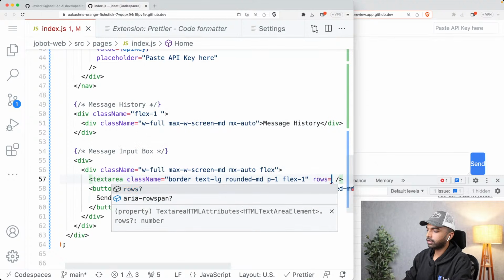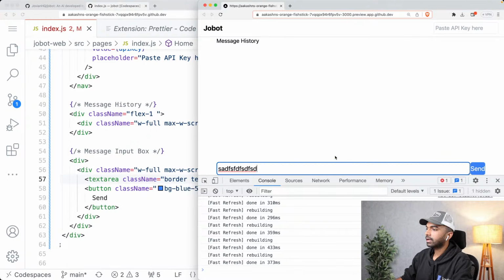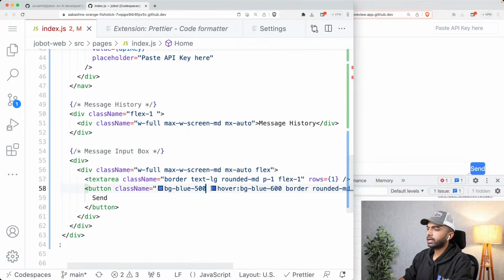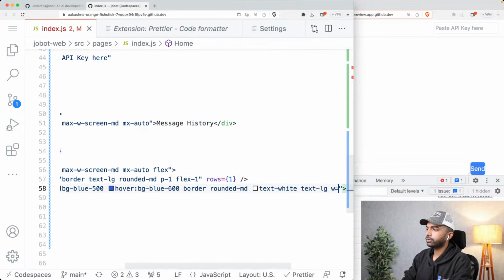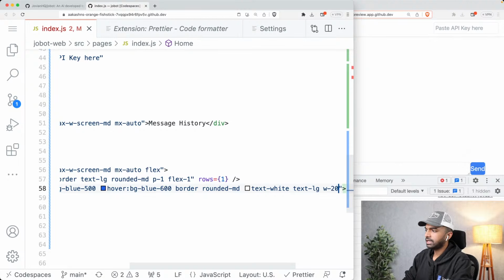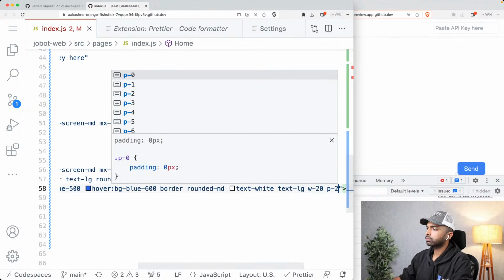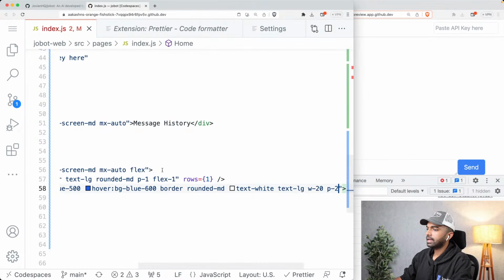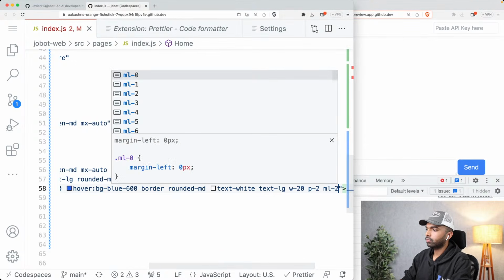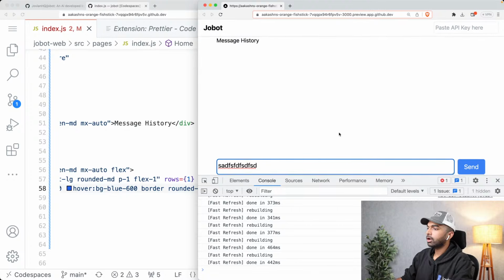Let's set that for now to just 1. And let us give this button a width. So let's say w-20. So now it has a certain width. And let's also give this button some padding. So p-2. And let's give it some margin, ml-2. All right. Okay, now this is looking good.